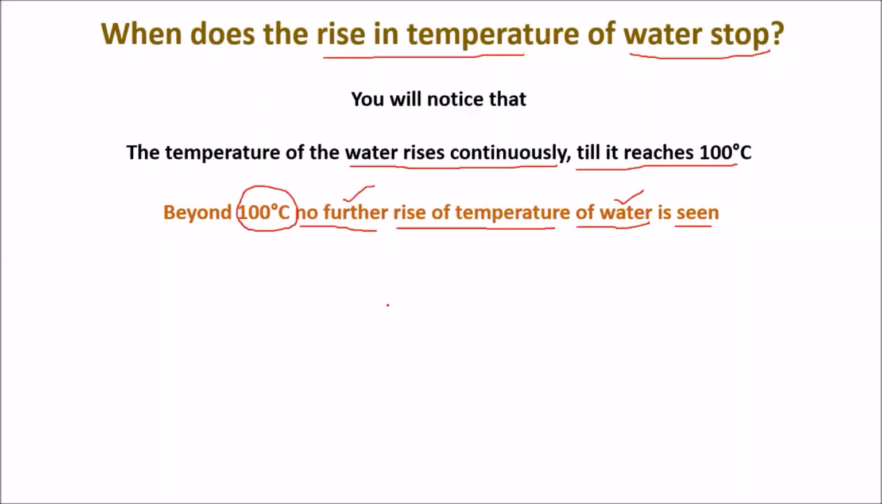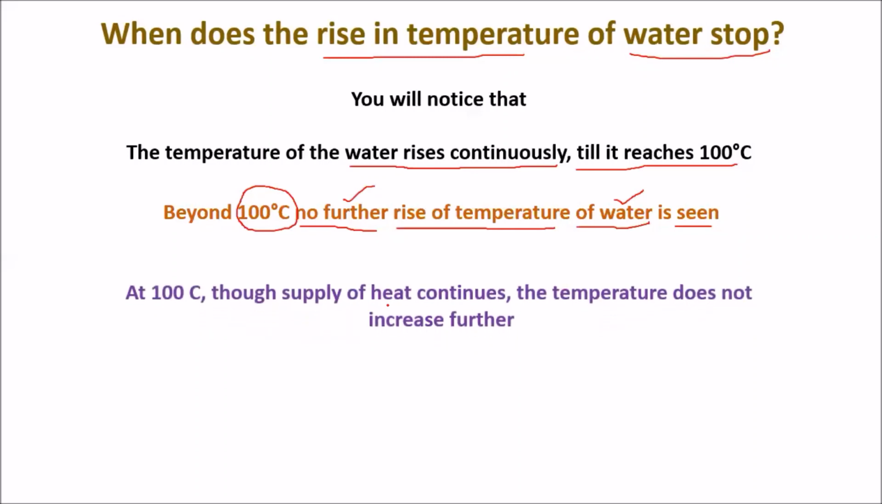That's it. Here also, water doesn't change after 100 degrees Celsius. It will stop at 100 degrees Celsius. At 100 degrees Celsius, though we apply heat continuously, the temperature of water doesn't increase further. So it will stop at 100 degrees Celsius.